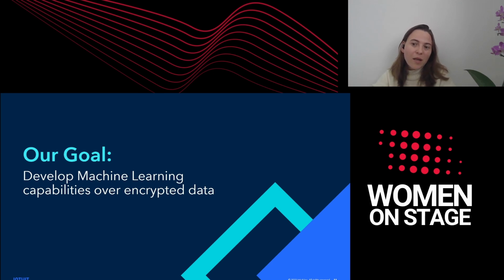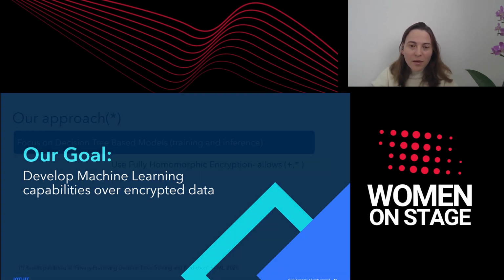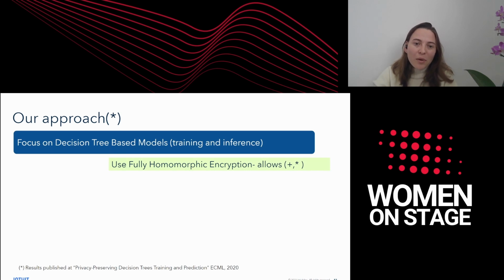It means that the operations in these algorithms need to be addition and multiplication, and in this way I can run them over data encrypted with fully homomorphic encryption. And I'm going to show you what we did for decision tree based models.